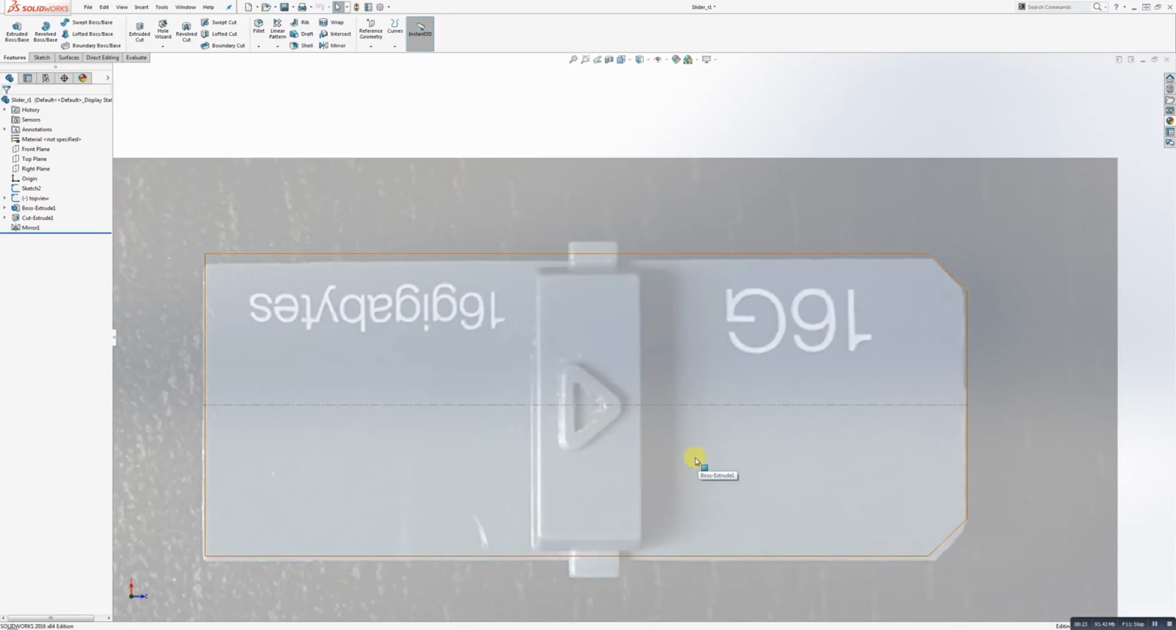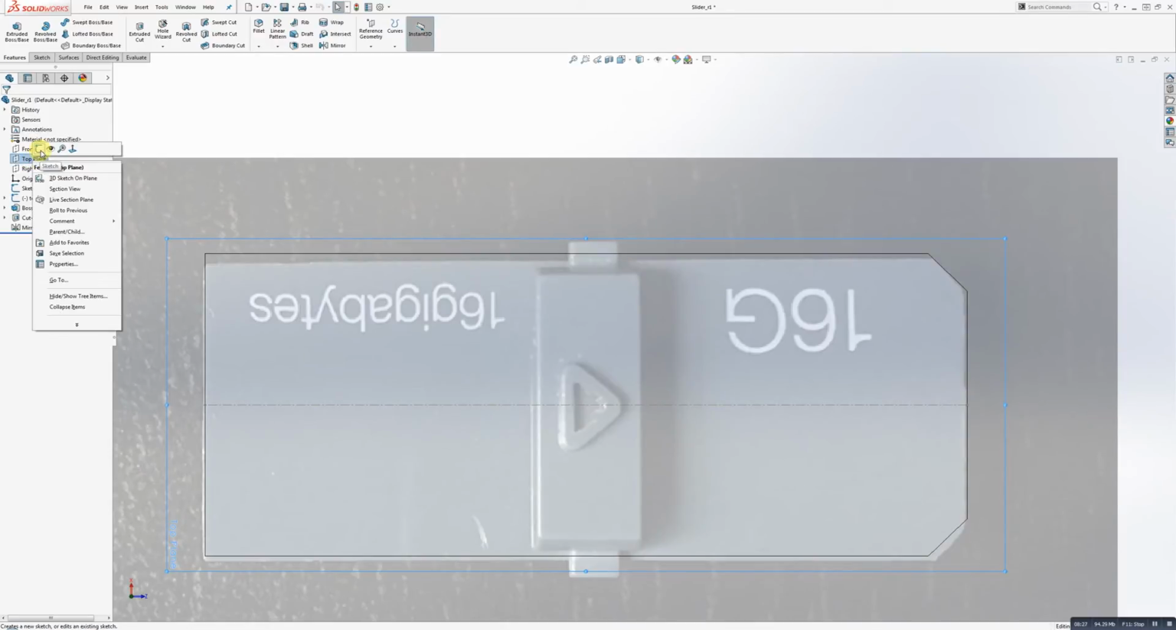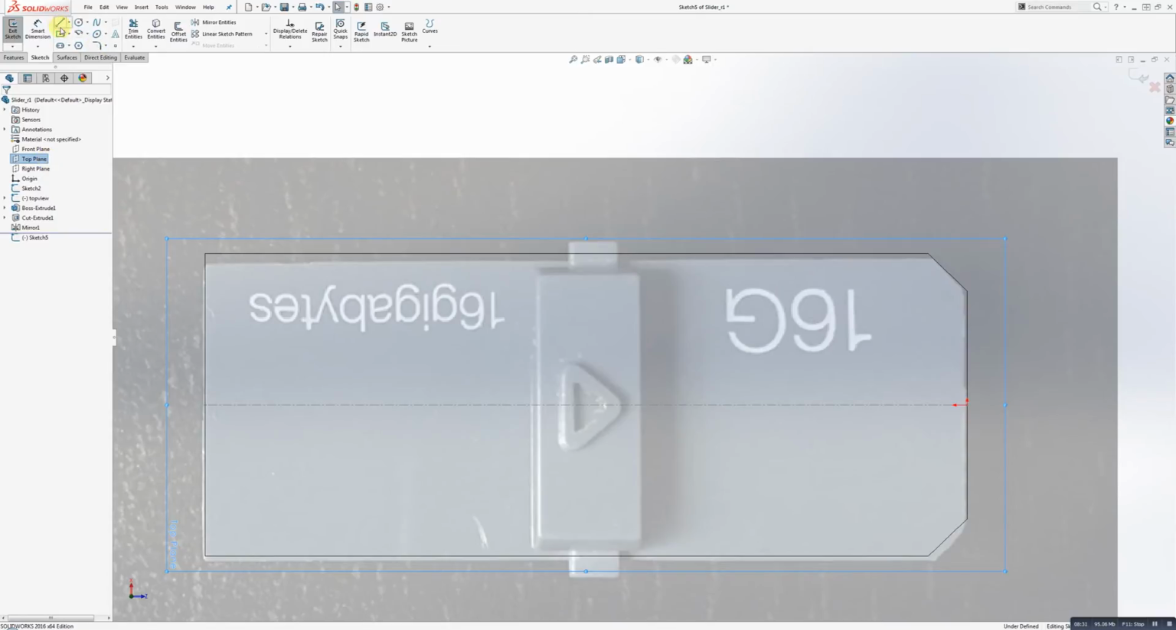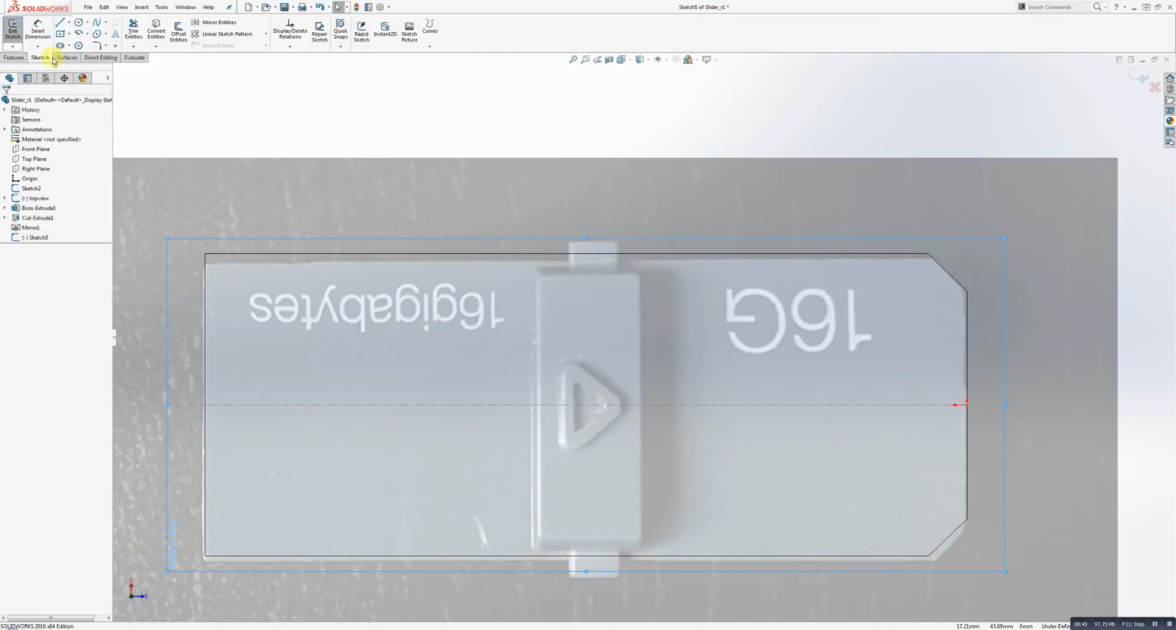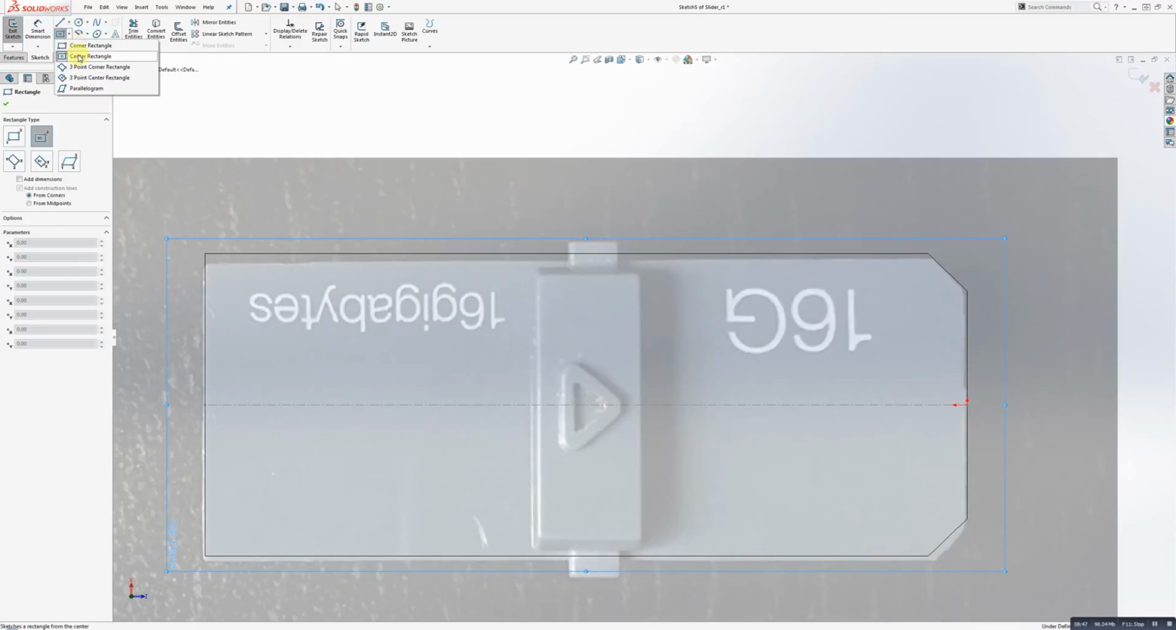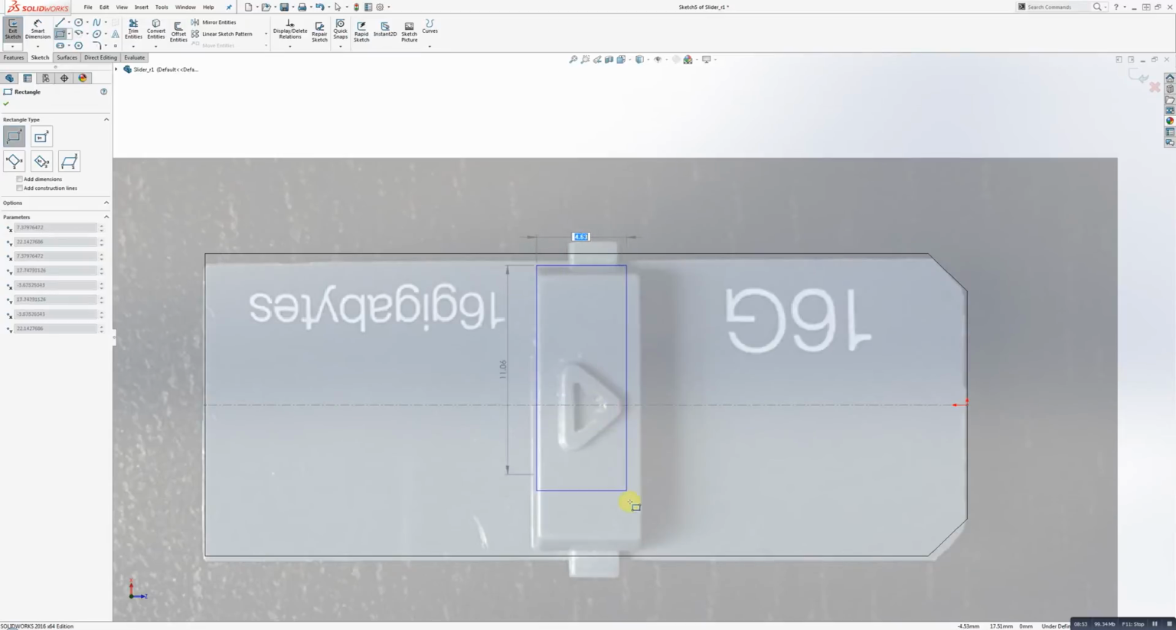Okay, so I'm going to go here, top plane, and I'm going to create a sketch, and I'm just going to, again, I'm blocking it out here, guys, so I'm just going to very quickly, you know what I'm using? I'm using the center point rectangle, and I do not want to do that one. I want to change this to corner rectangle, and then I'm going to very carefully lay this in.